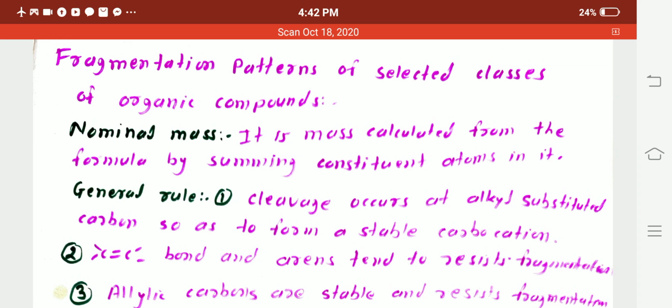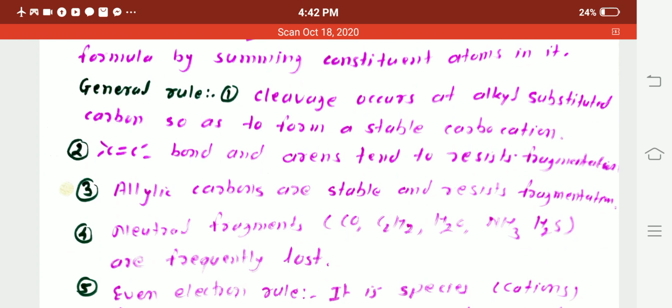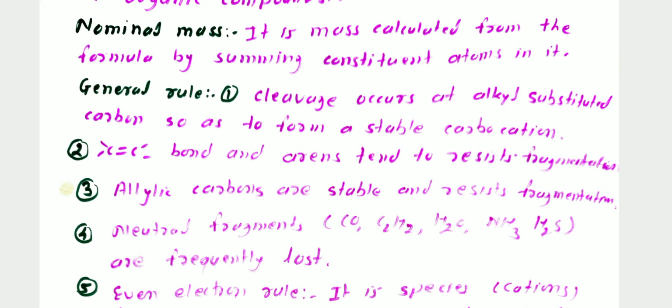Then, the general rules for fragmentation pattern. First rule: cleavage occurs at an alkyl substituted carbon so as to form a stable carbocation. This is the first rule of fragmentation. Second rule: carbon-carbon double bonds and arenes tend to resist fragmentation. Third rule: allylic carbons are stable and resist fragmentation. Fourth rule: neutral fragments such as CO, C2H2, water, ammonia, and hydrogen sulfide are frequently lost.